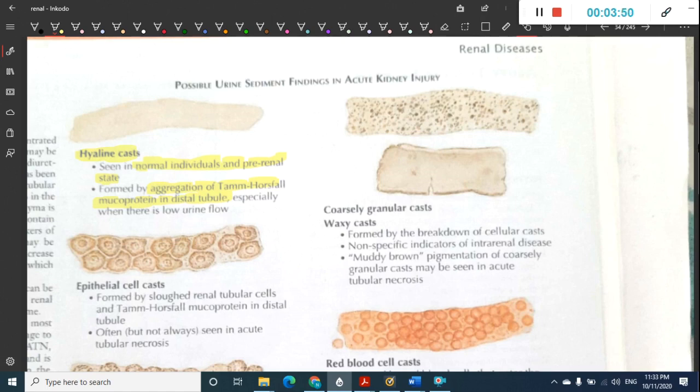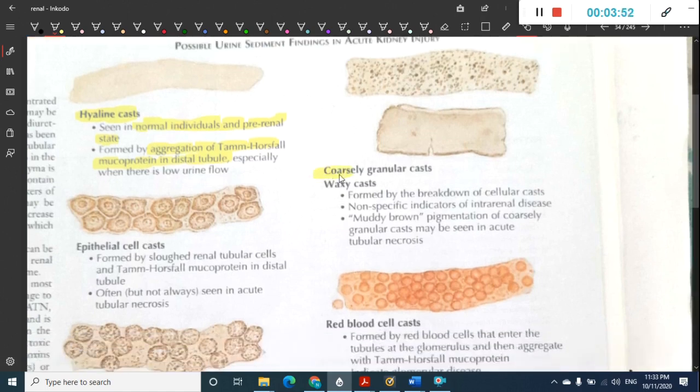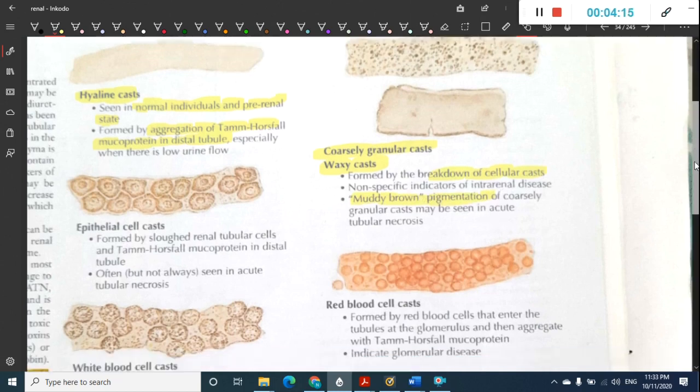And then we have these, what are these called? These are coarsely granular or waxy casts. These waxy casts are due to the breakdown of cellular casts. When the cellular casts break down, this will cause these waxy casts. These waxy casts have muddy brown pigmentation also, and they are non-specific indicators of intrarenal disease.